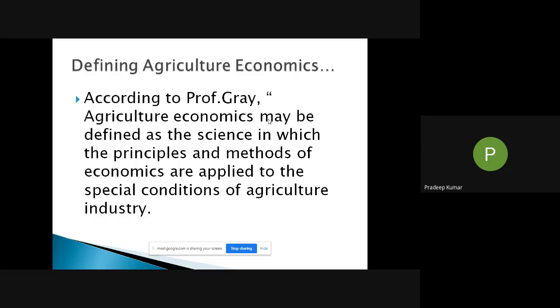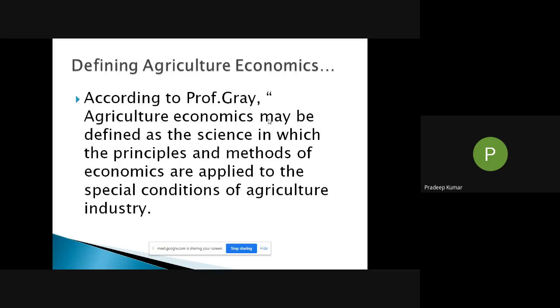So it's a study. Hibbard defines agriculture economics as a study of relationship arising from the wealth getting and wealth using activity of man in agriculture. Then there is another definition which goes like this: agriculture is that branch of agriculture science which treats of the manner of regulating the relations of the different elements comprising the resources of the farmer, whether it be the relations to each other or to human beings, in order to secure the greatest degree of prosperity to the enterprise. So that's a very lengthy definition, but you have to just understand that agriculture economics is nothing but it is application of economics in the field of agriculture.